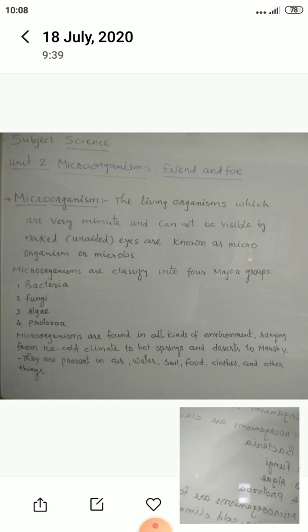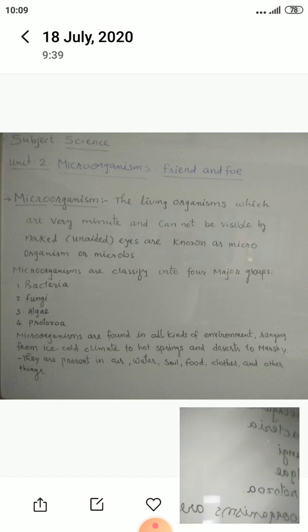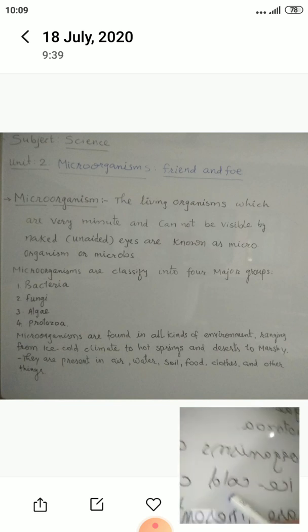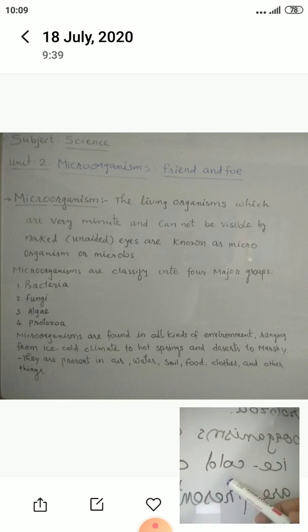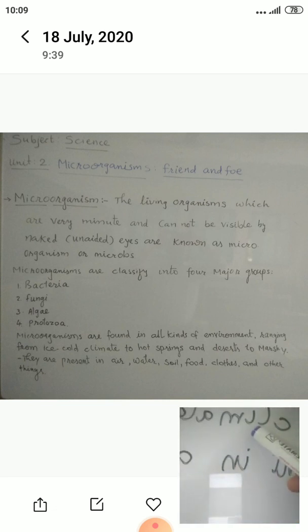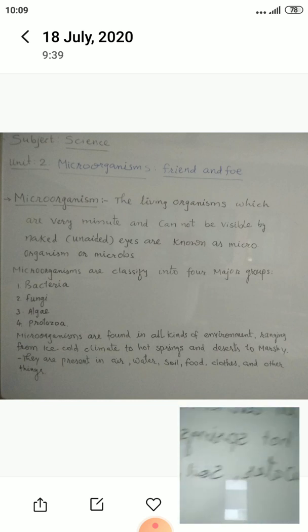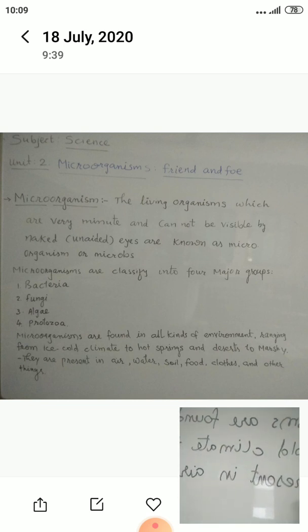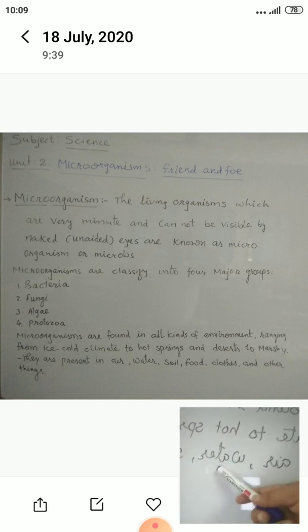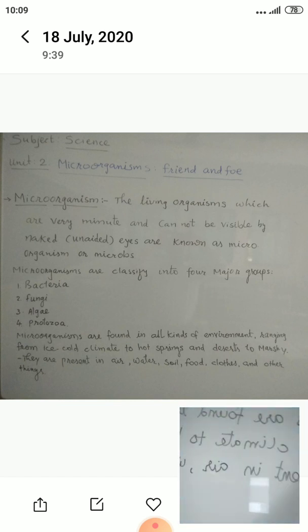They are found in all kinds of environments, ranging from ice cold climate to very hot spring climate, and from desert to marshy areas. They are present in air, water, soil, food, clothes, and other things.